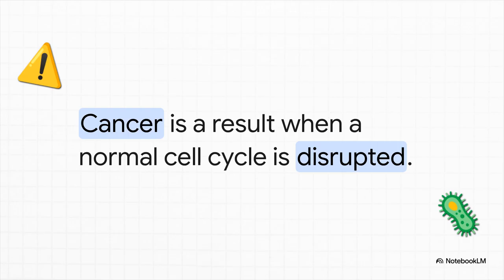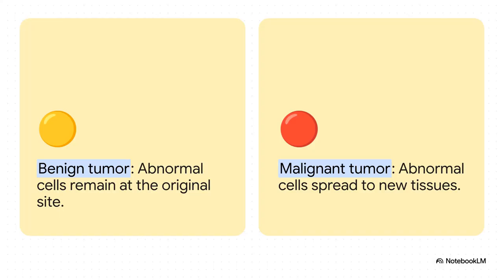These cells don't care if they are densely packed together, and they don't even stop dividing when growth factors are completely depleted. The factory safety brakes have simply vanished. Now, this unregulated division leads to a mass of abnormal cells called a tumor. But we're looking at two very different outcomes here. A benign tumor means those abnormal cells are remaining trapped right at their original site.